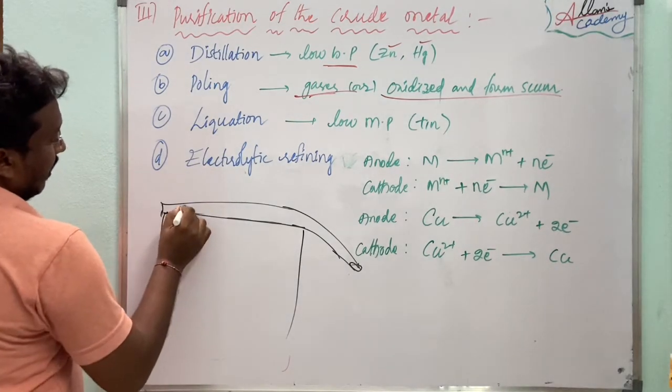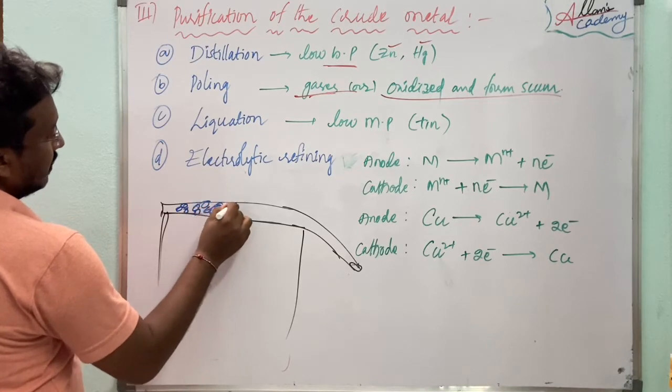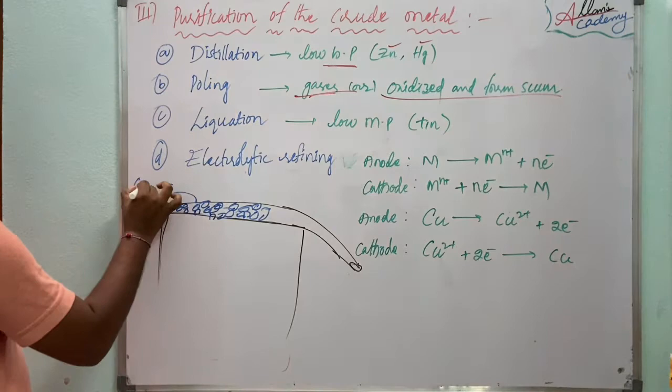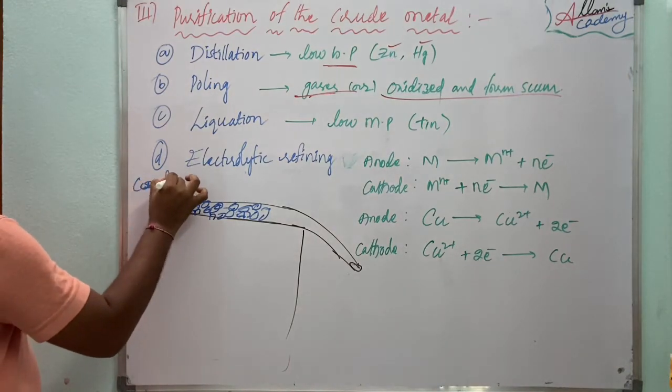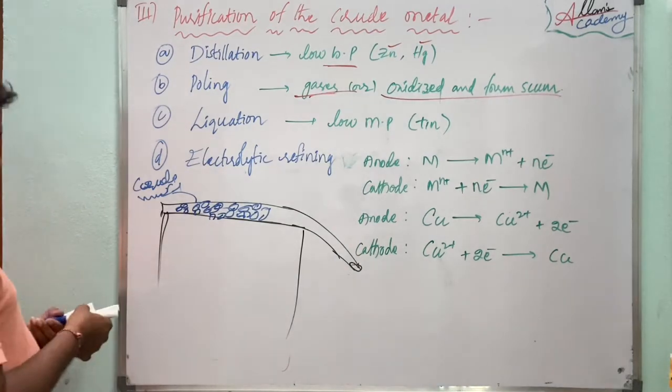We will take the crude metal on it. Right, this is the crude metal. Right, then we will heat it.